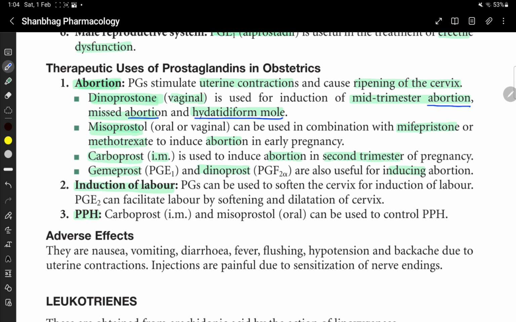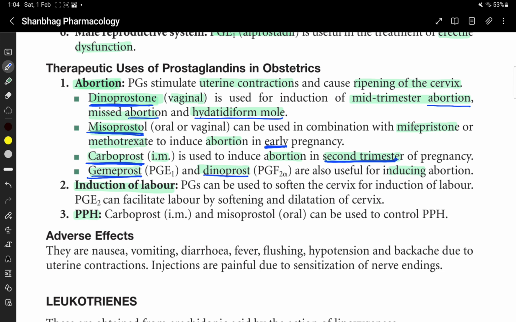So prostaglandins stimulate uterine contraction and cause ripening of the cervix. Dinoprostone is used in mid-trimester abortion, missed abortion, and hydatidiform mole. Misoprostol is used in combination with mifepristone to induce abortion in early pregnancy. Carboprost is used to induce abortion in the second trimester of pregnancy. Gemeprost and dinoprost are also useful in inducing abortion.